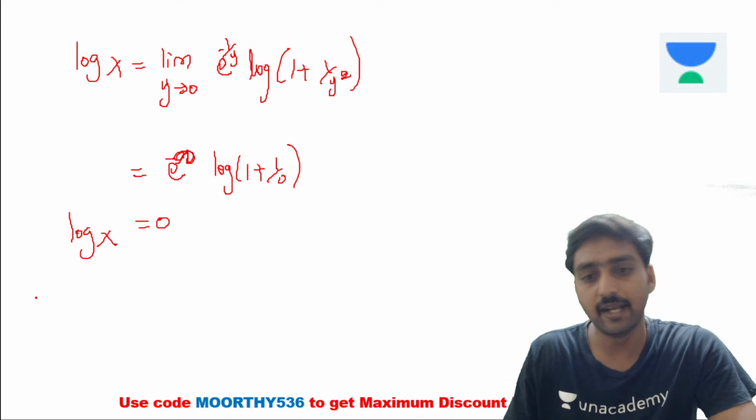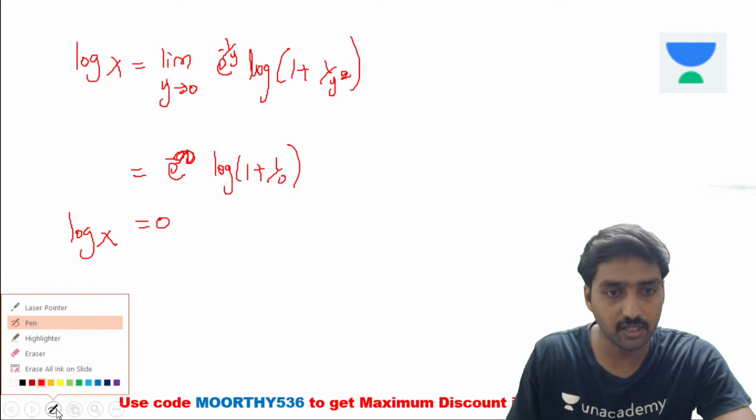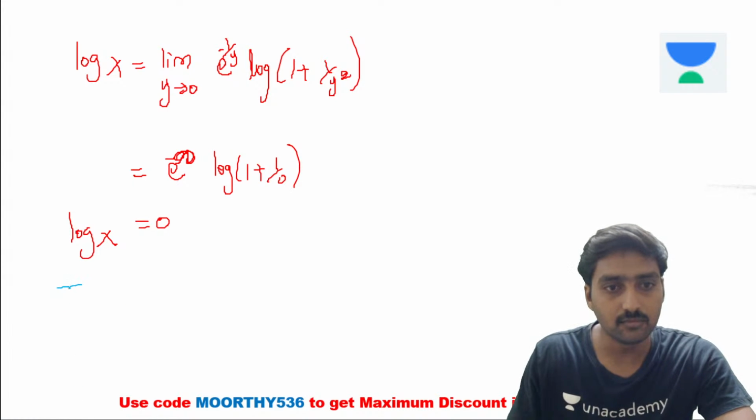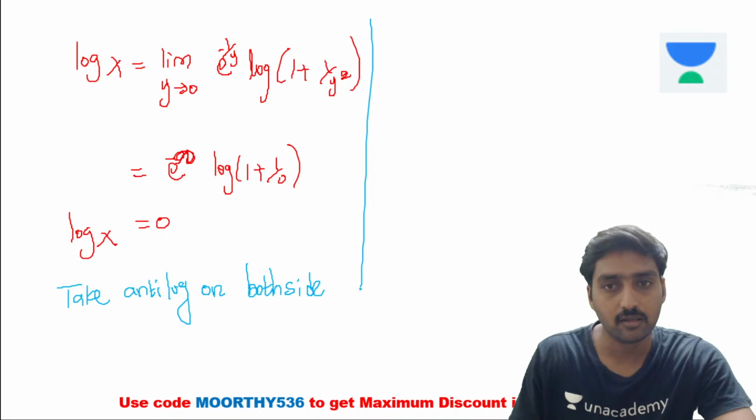Again, take antilog on both sides. If you take the antilog, then what we are getting?